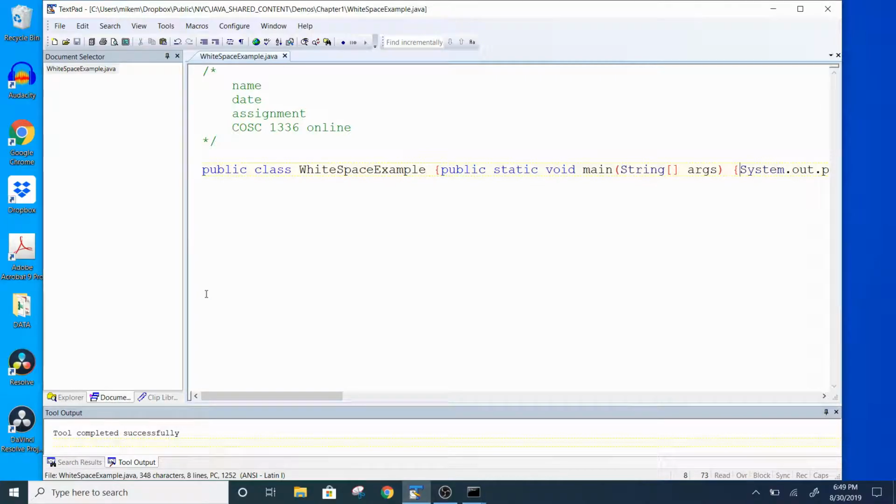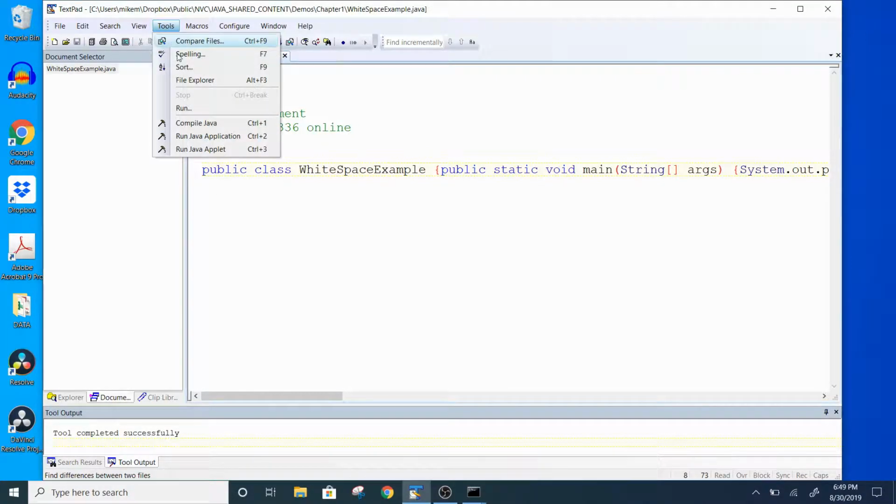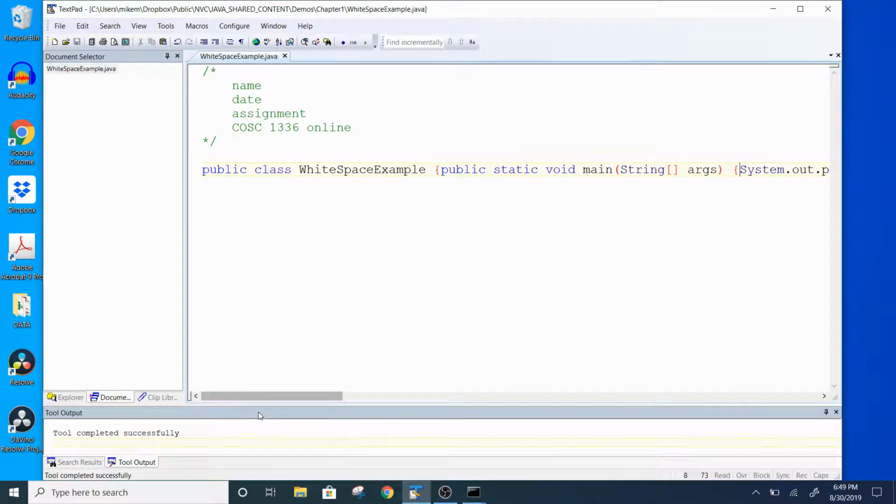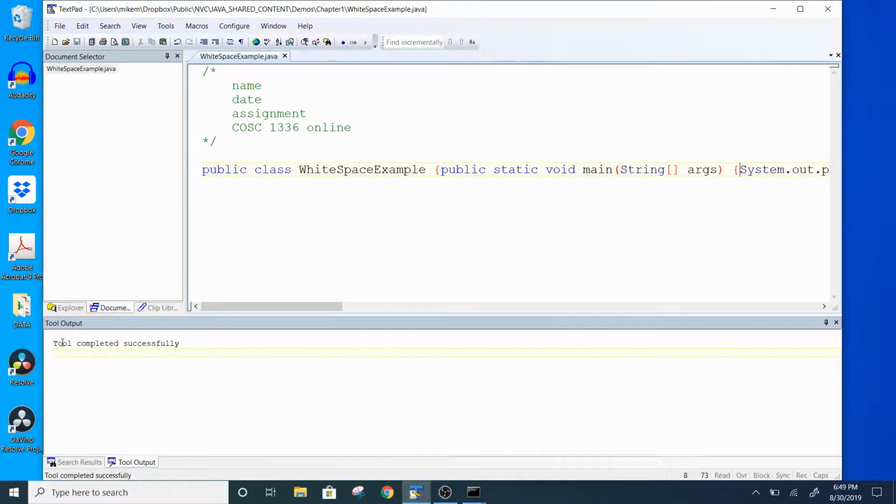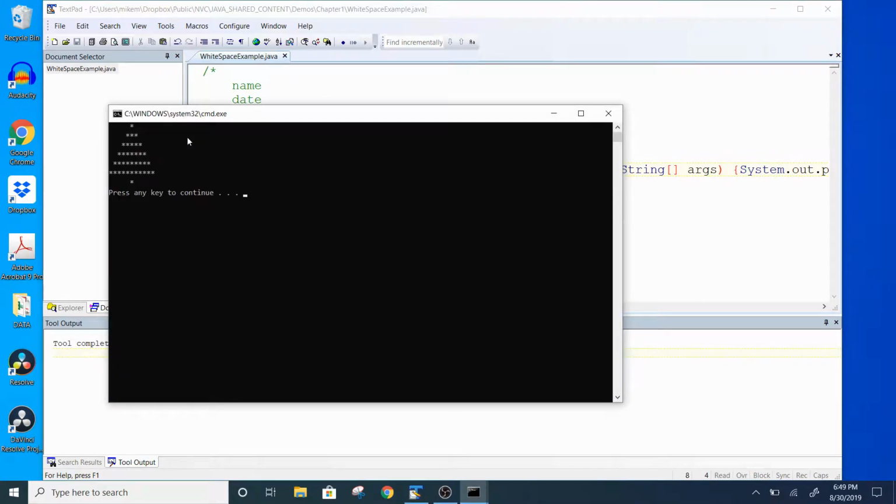I'm going to save this file and compile it. You can see it does in fact compile. It said it was successful. I'm going to run this Java application, and there you go. It looks exactly the same.